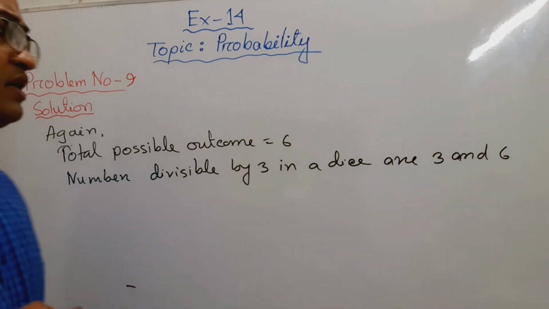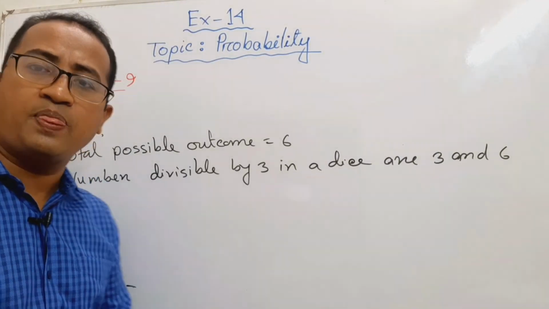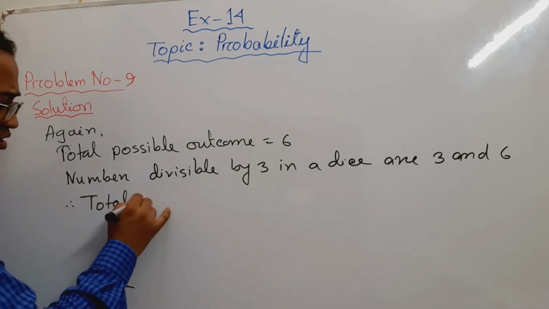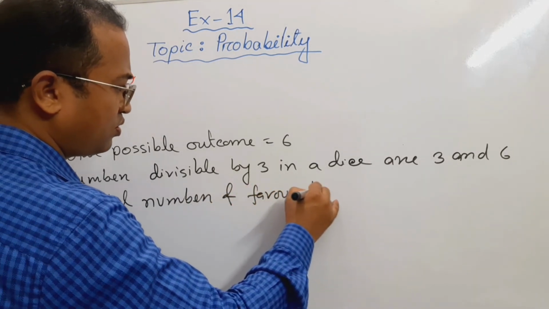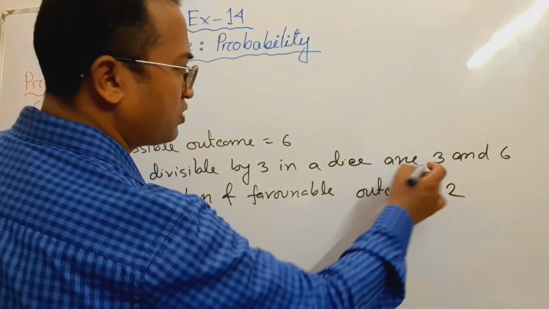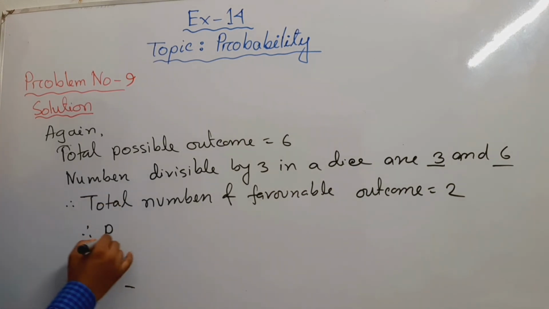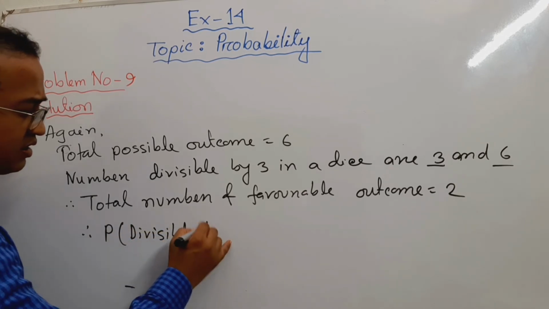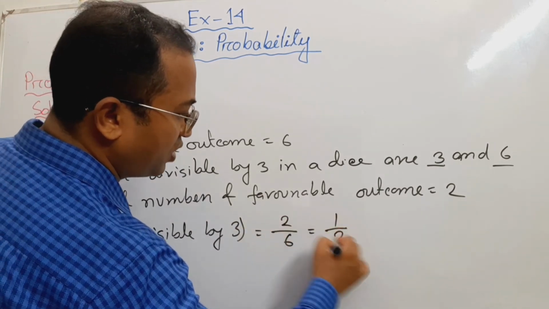The numbers divisible by 3 in a dice are 3 and 6. So, what is the favorable outcome? Therefore, the total number of favorable outcomes is 2. 3 and 6, 2. Therefore, the probability of a number divisible by 3 is 2 by 6, that is 1 by 3.